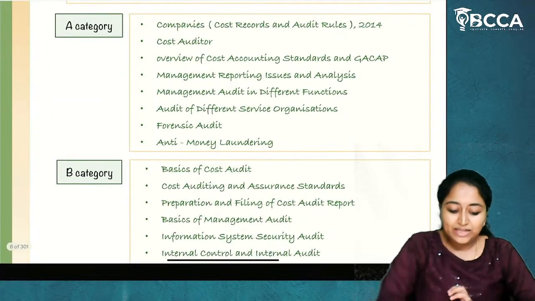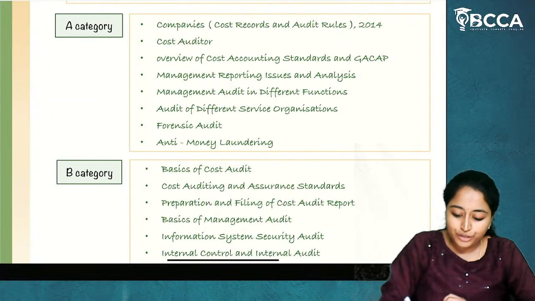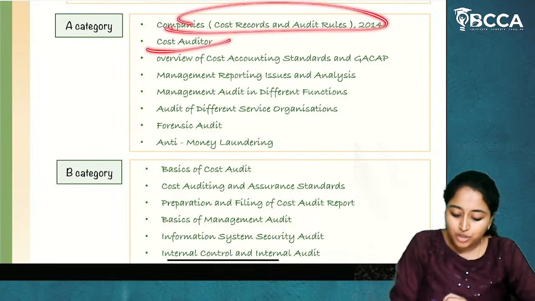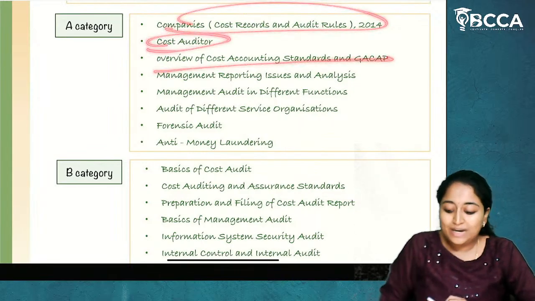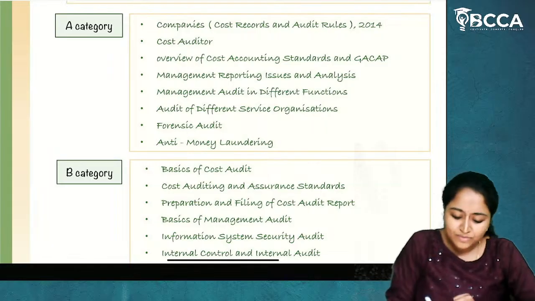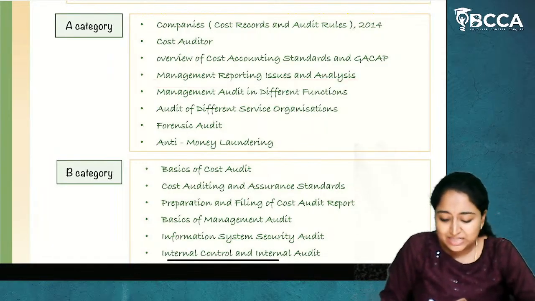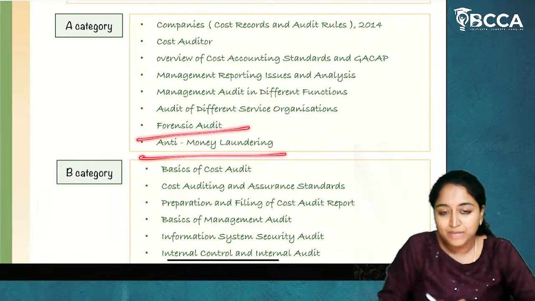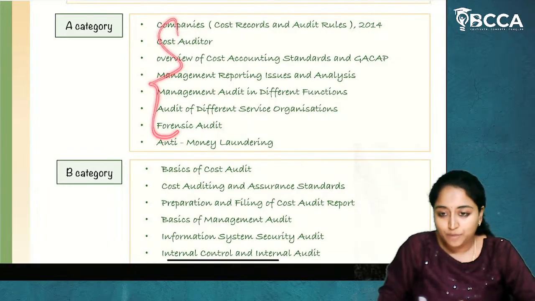A category are companies, cost records and audit rules 2014, cost auditor, overview of cost accounting standards and GESAP, management reporting issues and analysis, management audit in different functions, audit of different service organizations, forensic audit and anti-money laundering. These are the A category topics.